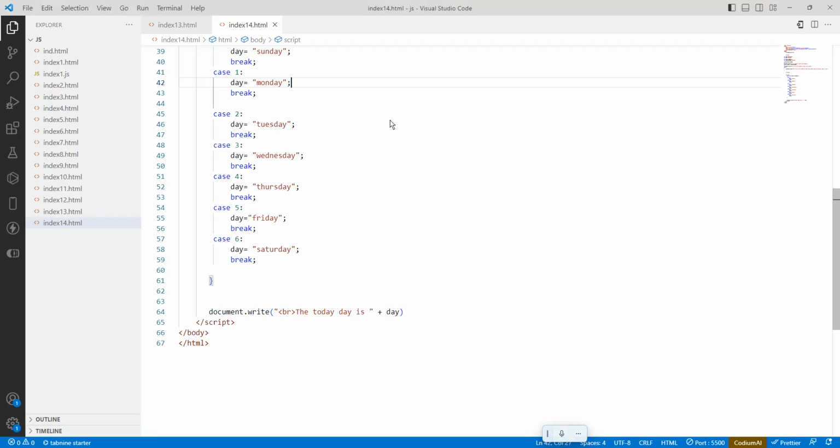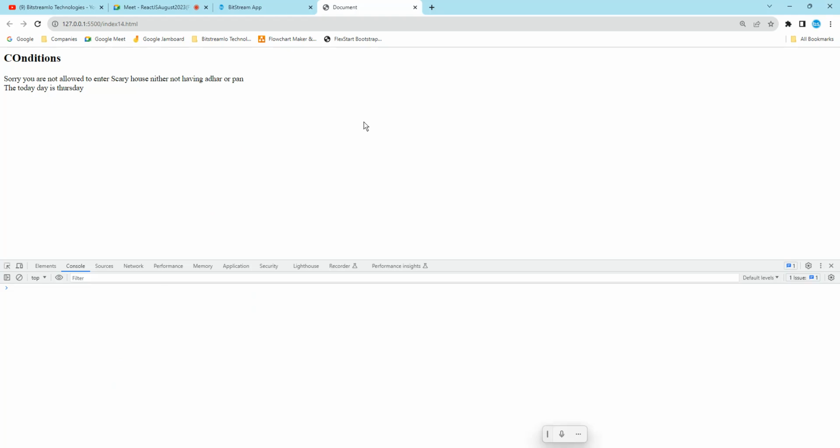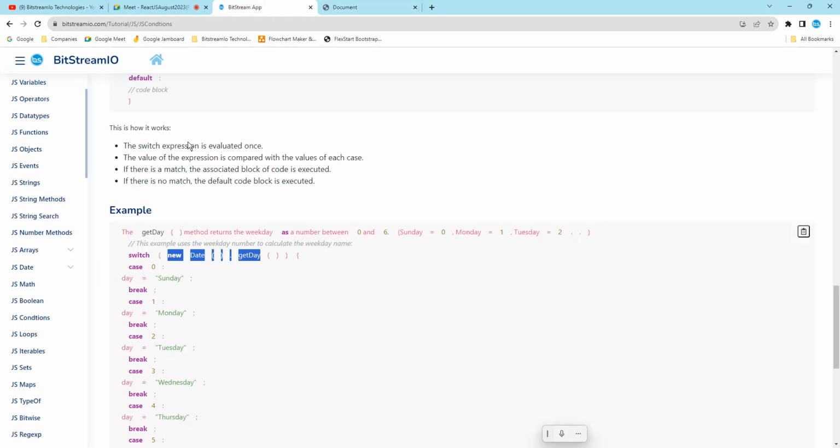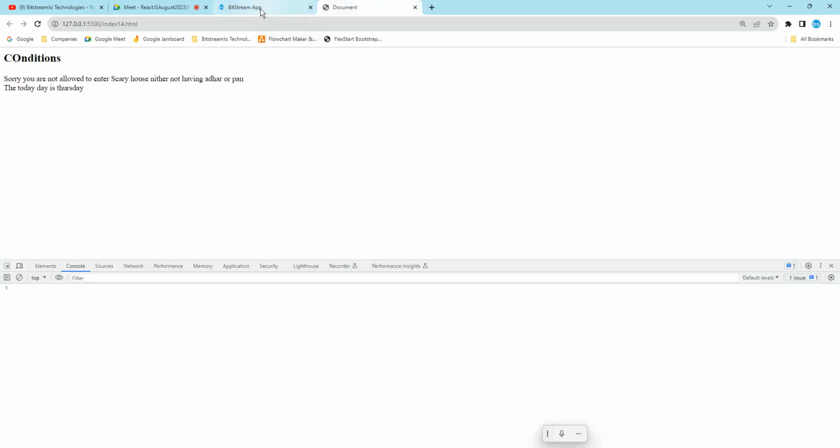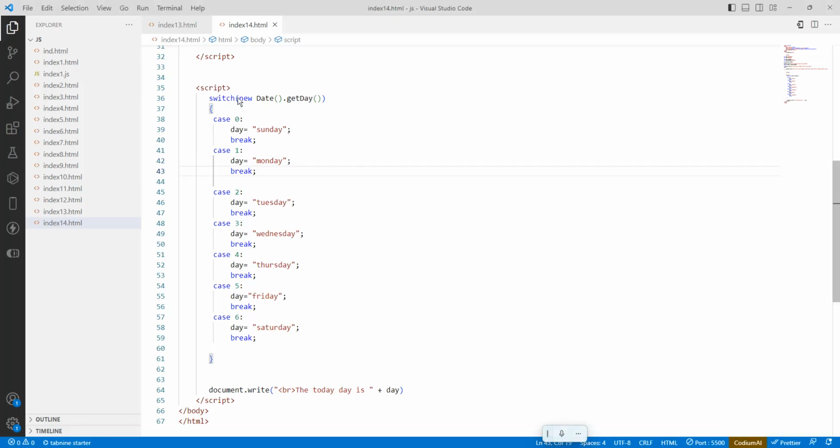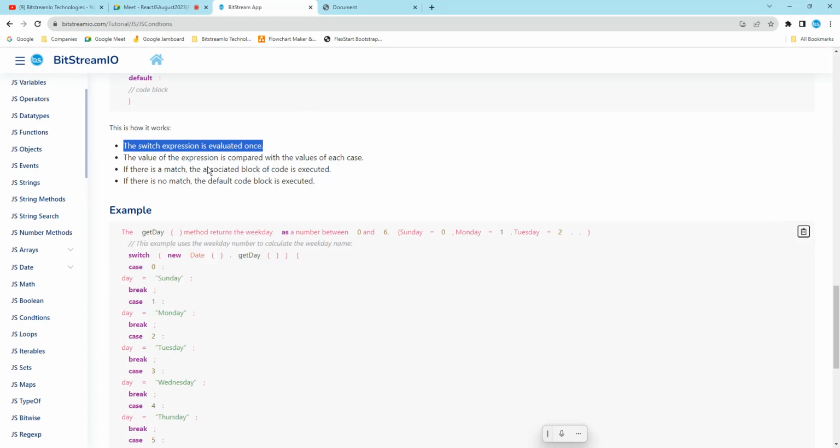Okay, so a switch case is a comparison. To do the comparison, the switch expression is evaluated once. What is this evaluation? The evaluation is done once. The value of the expression is compared with the values of each case. Whatever the value, today I am doing Thursday. If I do yesterday, Wednesday will come. If I do tomorrow, sorry, Friday will come. So this is how it is going to be calculated.